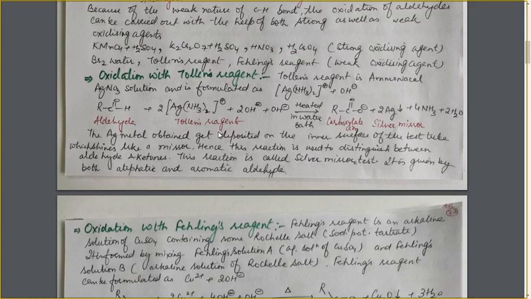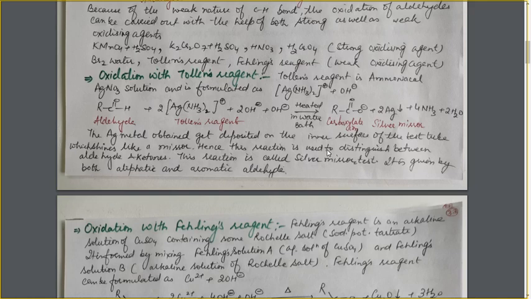Now this reaction has very much importance in distinction methods. The silver metal obtained during the reaction gets deposited on the inner surface of the test tube. As a result, the test tube surface will shine like a mirror due to the deposition of silver, and it can be easily viewed. So this reaction has a visible change which can be easily observed. So all those compounds which give this reaction will form the silver mirror with Tollens reagent, and those which do not give this reaction will not give this silver mirror, and thus we can distinguish